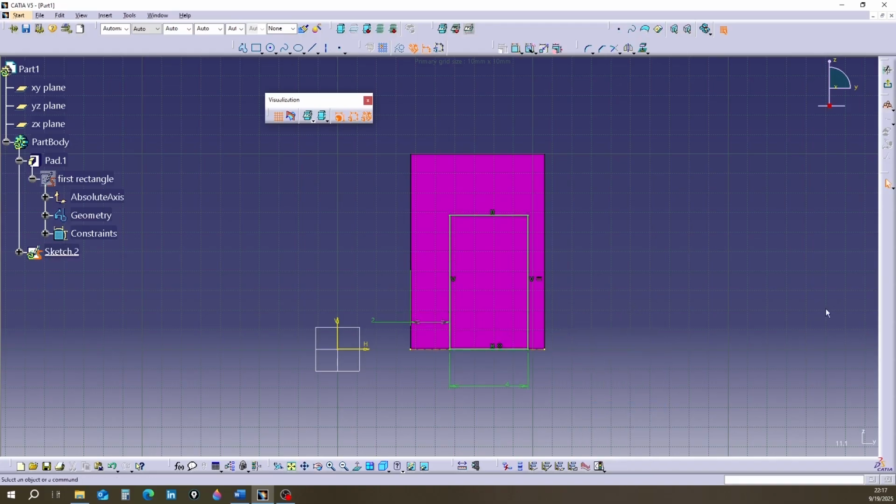It is seen that in addition to dimensions of the rectangle, its position relative to the cube was determined.